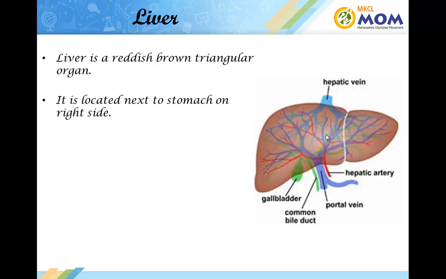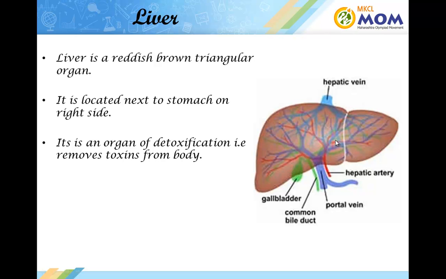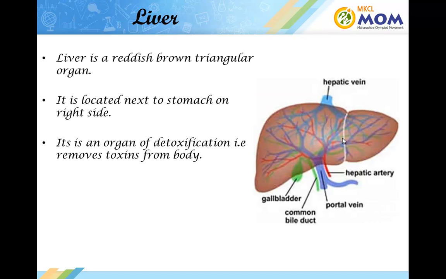The liver is a reddish-brown triangular organ. It is located next to the stomach on the right side. The liver receives blood full of digested food from the gut. It stores some food and delivers the rest to the other cells through blood. Hence, the liver is a very important vital organ.